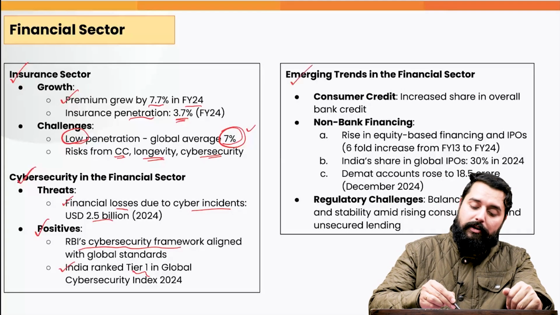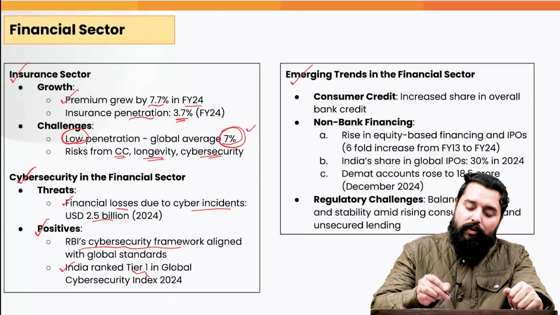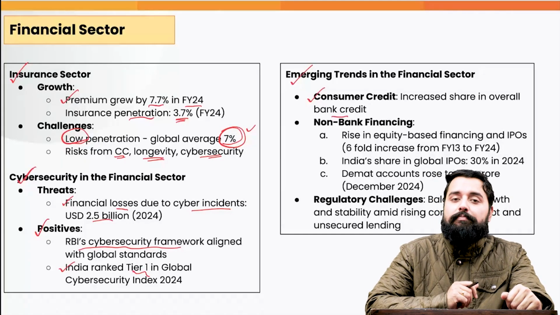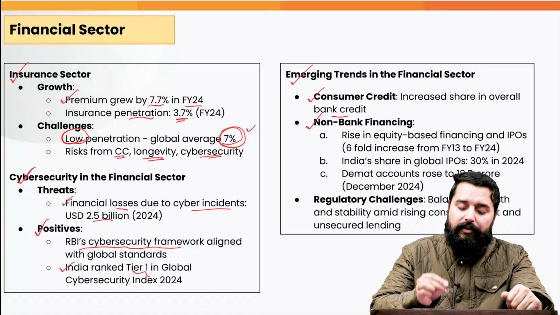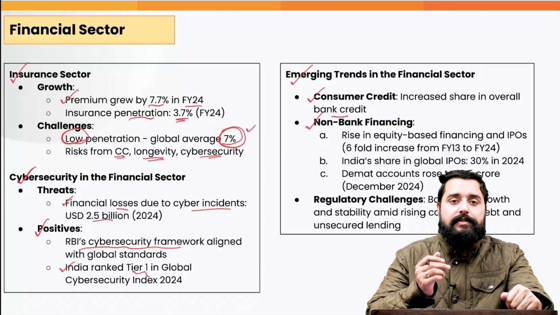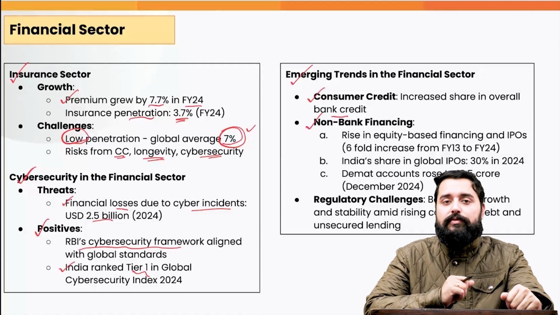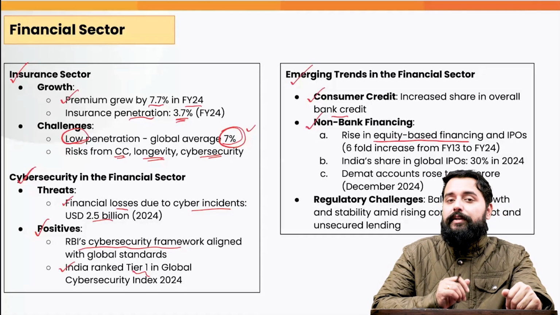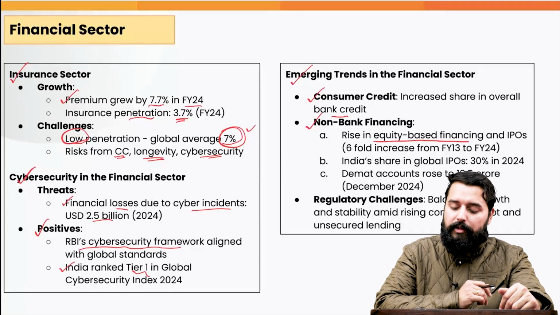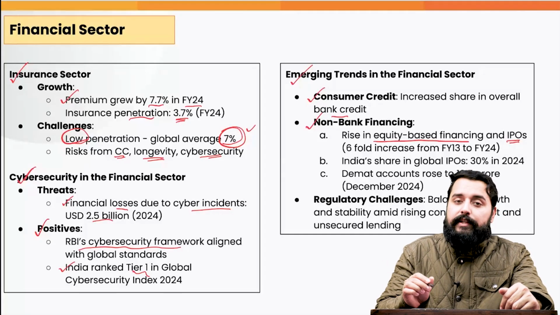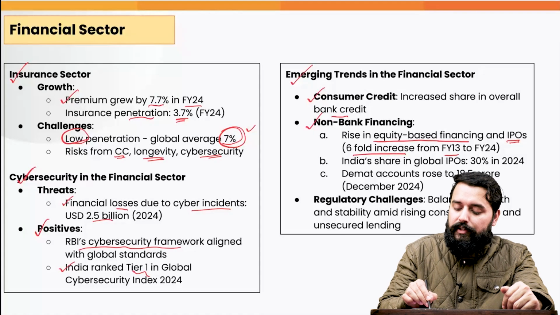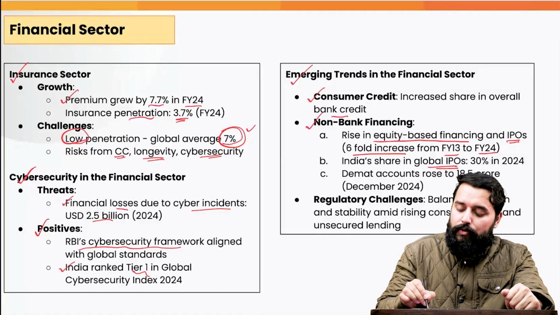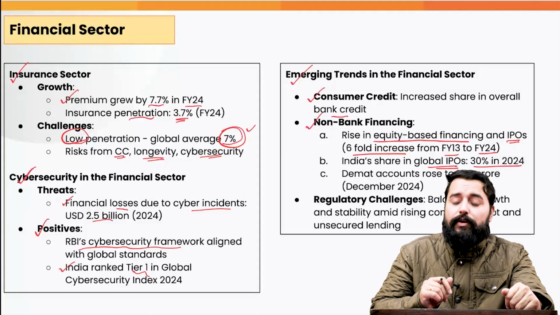Now, what are the emerging trends in the financial sector? One, the consumer credit share has been increasing in the overall bank credit. The non-bank financing has also been increasing. For example, the companies have been raising money through IPOs, the initial public offers. The equity-based financing has also been increasing apart from the loans that they take from the banks. For example, the IPOs have increased six-fold from fiscal year 13 to fiscal year 2024. And India's share in the global IPOs has reached 30% in 2024.